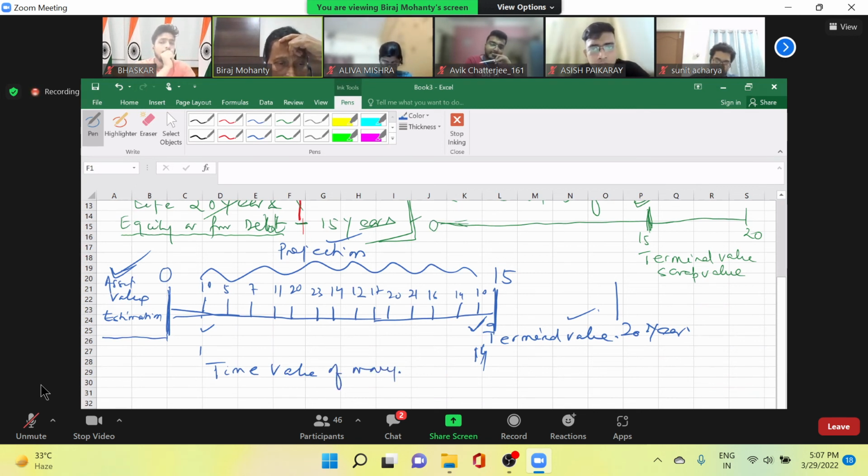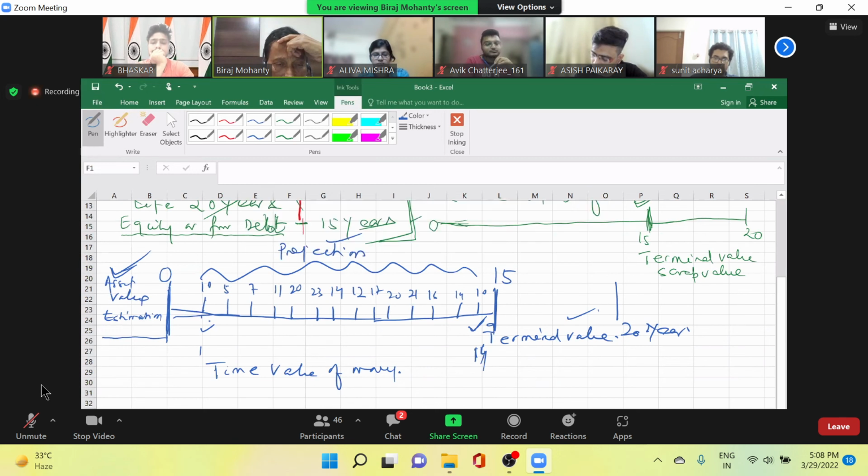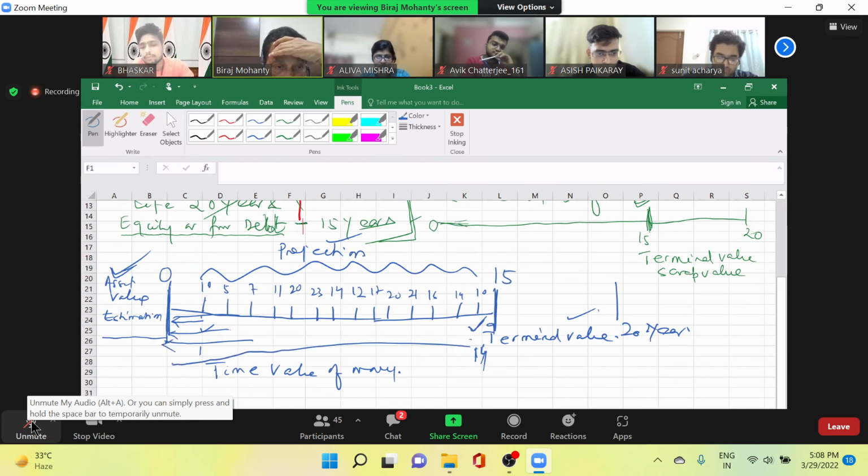Now, when I am taking the decision, I am taking the decision at year 0. That means your year 14 figure is lesser than your year 1 figure. Yes or no? Or why you prefer? It is lesser than year 1. So what I will try to do on year 0, I will reduce everything to this level. True or not? Then the comparison becomes easier.